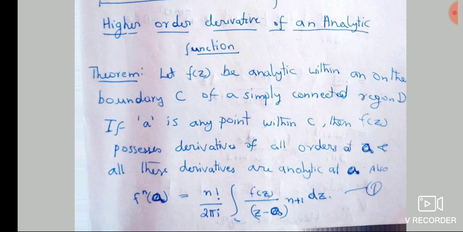If you see, this whole thing is a simply connected region, but when you see this formula, f of z divided by z minus a, there is a small hole at point A. That's why we are avoiding that point z minus a to use Cauchy's theorem consequences. If you remember, we had a boundary between curve C and C1, and we made it a simply connected region. That's what we do in the background, but we are not showing it in this theorem, and we have to understand that's what we did here.